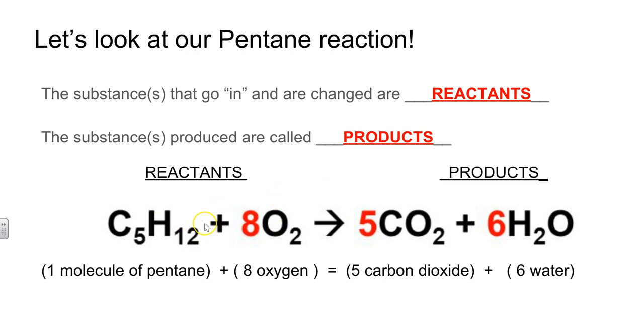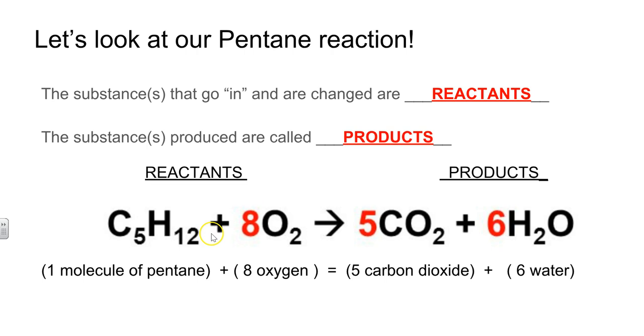All of the bonds break apart and the atoms rearrange themselves to make products. The products are found on the right-hand side of the equation. In this case, the products are 5 molecules of carbon dioxide and 6 molecules of water. Things that go in are reactants. The things that come out are products.